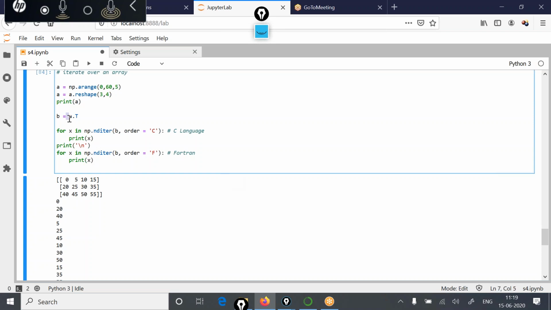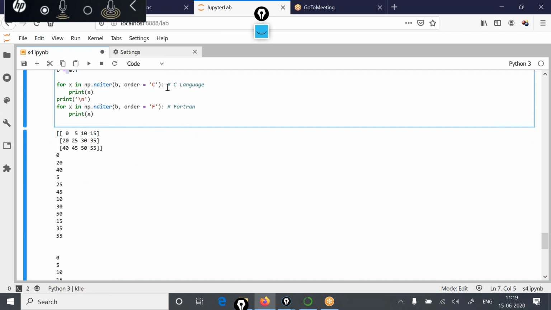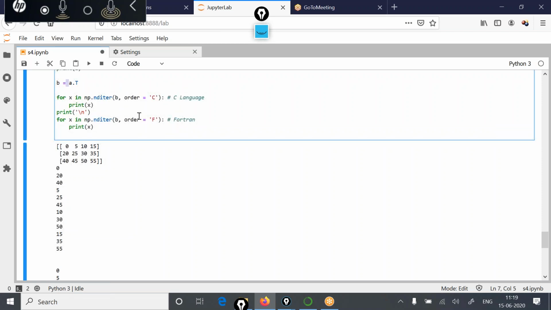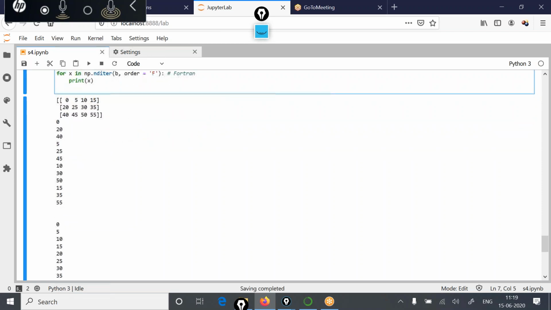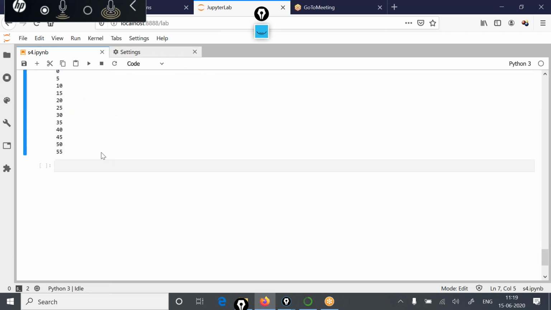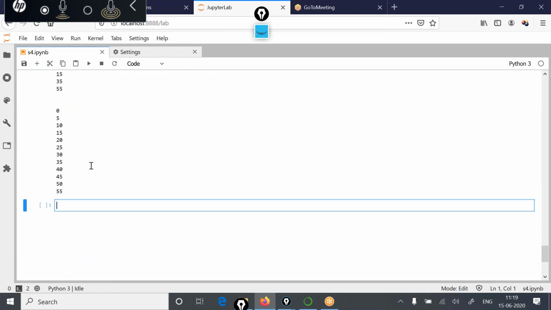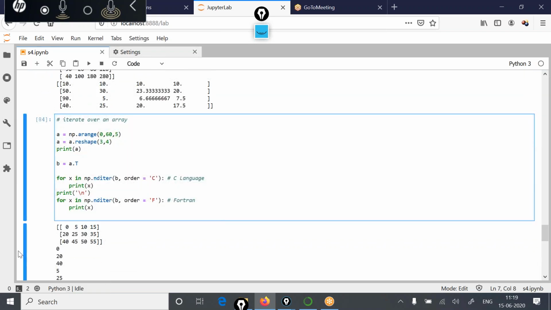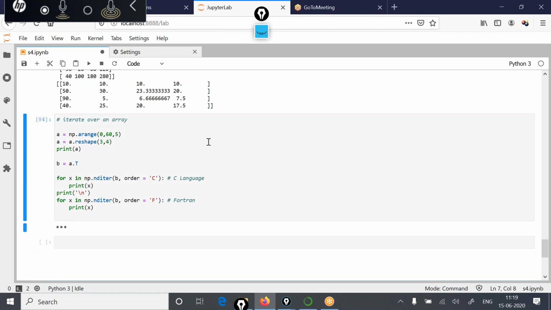Because here we are taking the transpose of A, that's why C is producing results in column major format and Fortran is producing the results in row major format. But if you don't consider the transpose, you will see that C is using the row major format and Fortran is using the column major format. So this is how you can do iteration over the array objects.